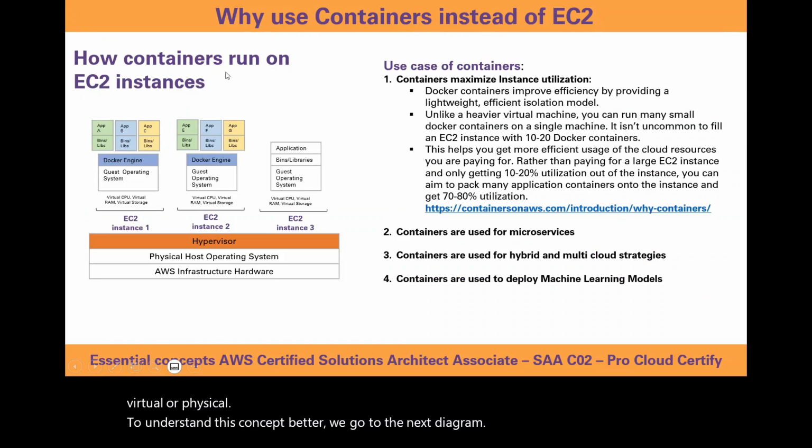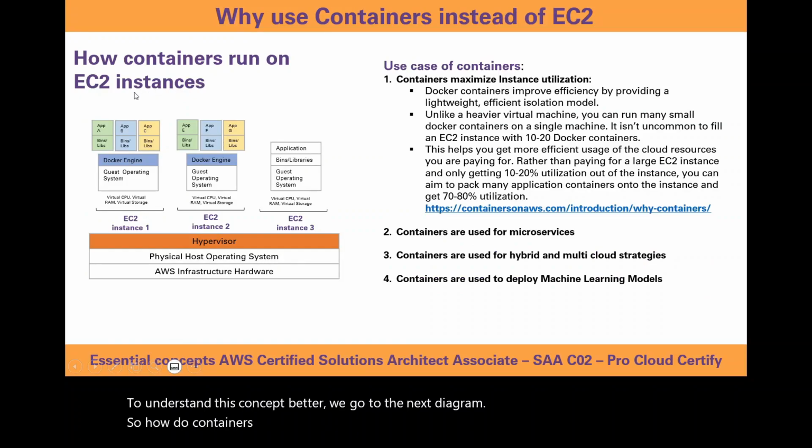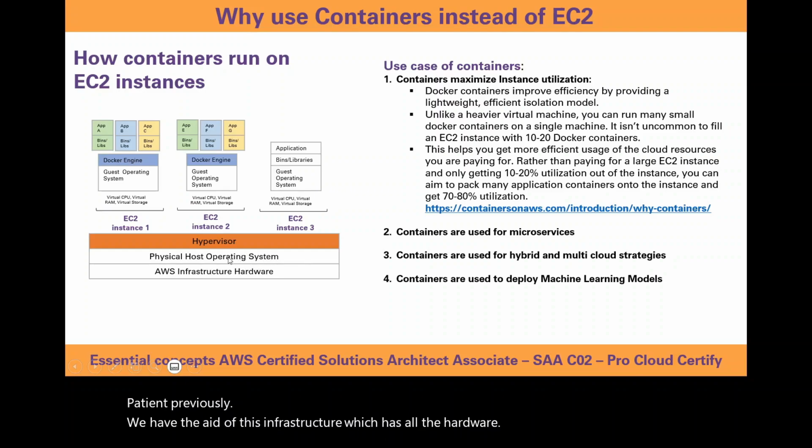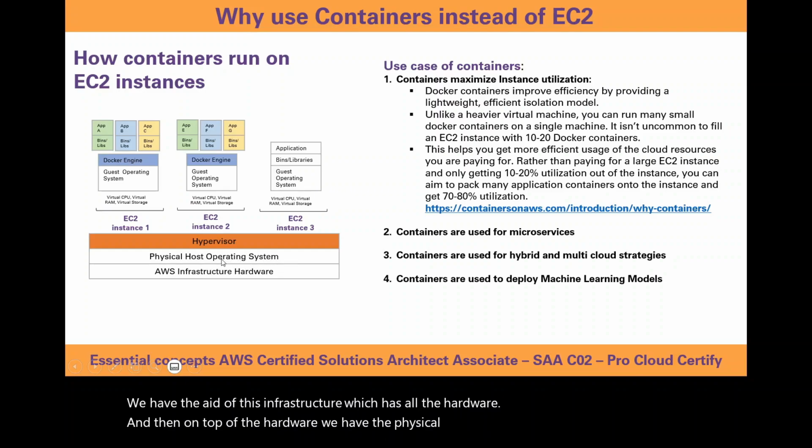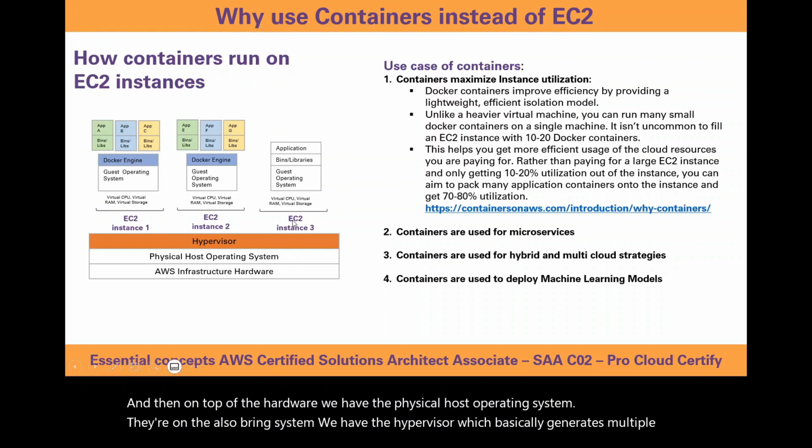So how do containers run on EC2 instances? As shown previously, we have the AWS infrastructure which has all the hardware, and then on top of the hardware we have the physical host operating system, and on the host operating system we have the hypervisor, which basically generates multiple EC2 instances.